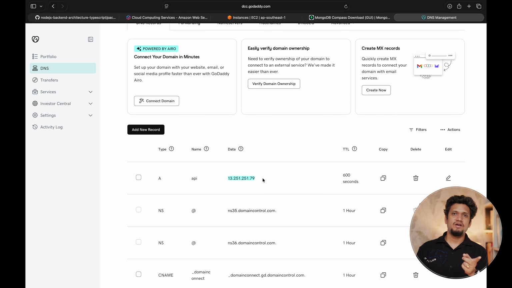Once it reaches the IP address, Nginx will get the request and it will read that it is from the domain api.abacuslab.com, and hence it will then move those requests to either one of the applications running on port 3000 or 3001, and it will be served.